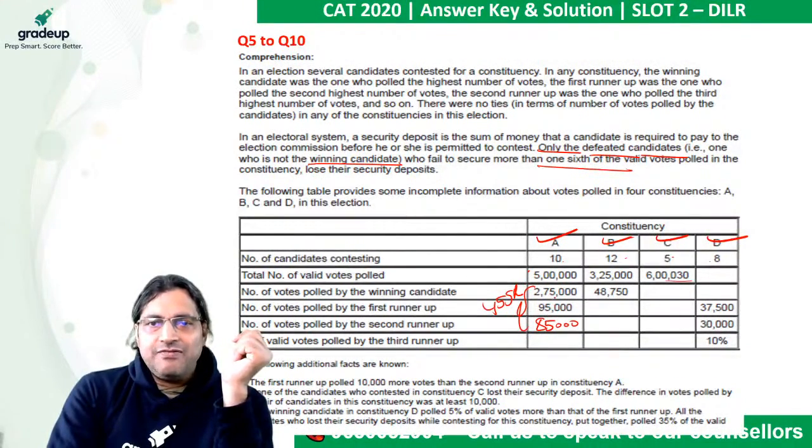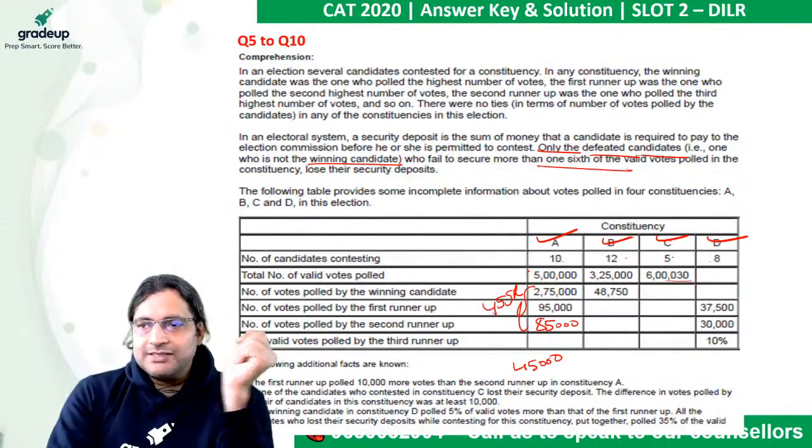But anyone below these three people, why? Out of 5 lakh valid votes, these three people have 4,55,000 votes. It means the remaining 7 put together have how many votes? They have 45,000 votes. Mind you.